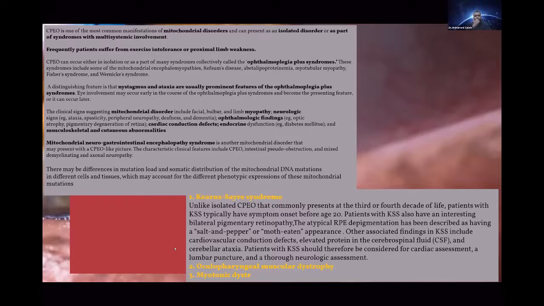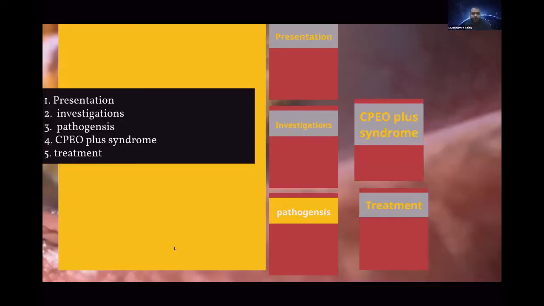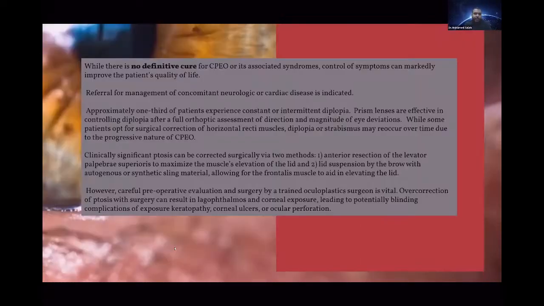Treatment: there is no definitive treatment for chronic progressive external ophthalmoplegia. Usually, management is supportive. In this patient, we plan to repair the ptosis. Ptosis can be repaired as ordinary ptosis; for severe ptosis we can do a sling operation, but during examination the patient had a poor or absent Bell's phenomenon, so it's an absolute contraindication because of the risk of exposure keratopathy.